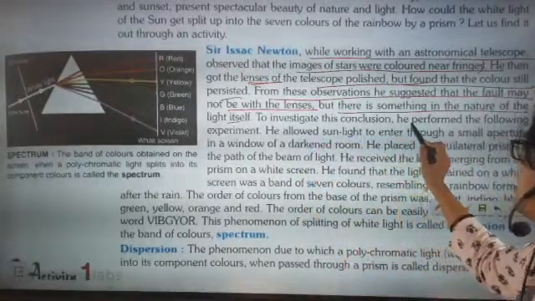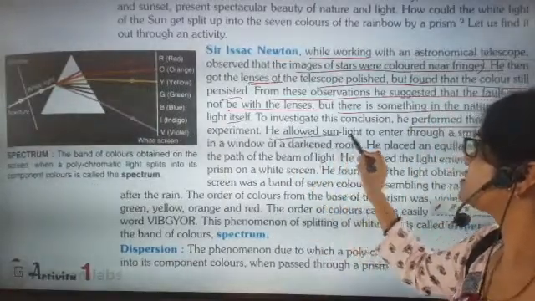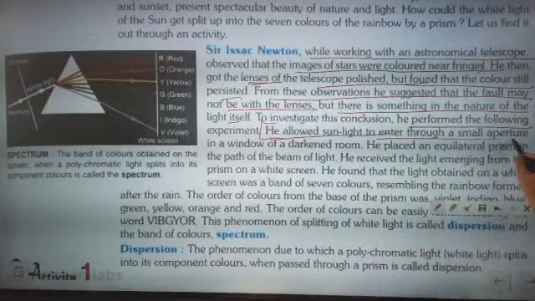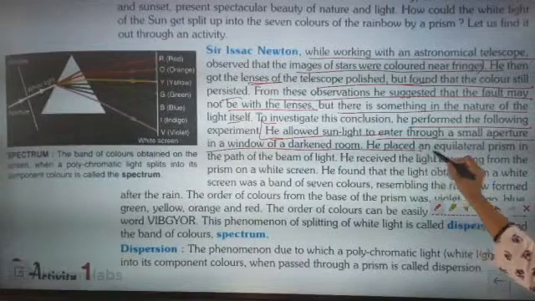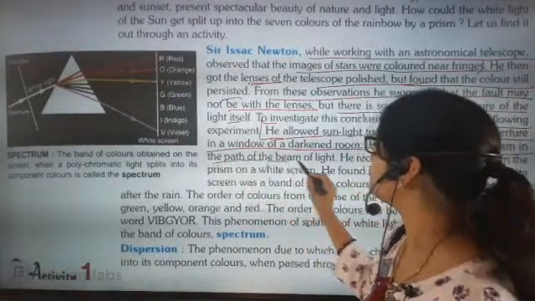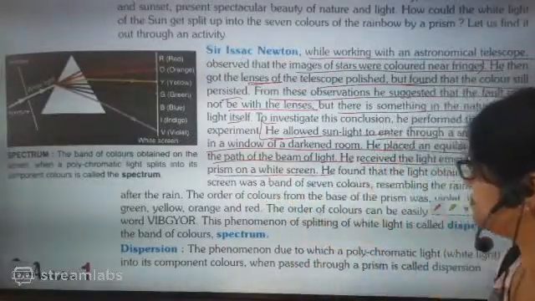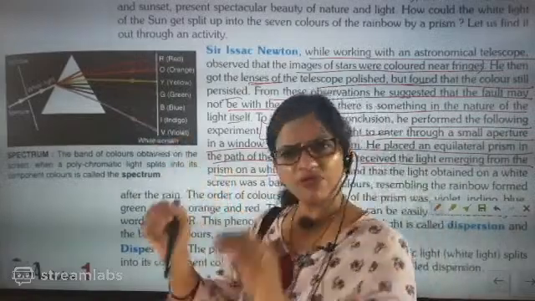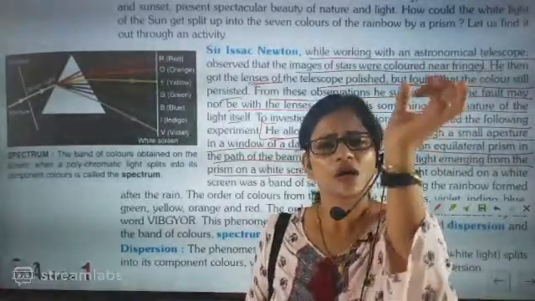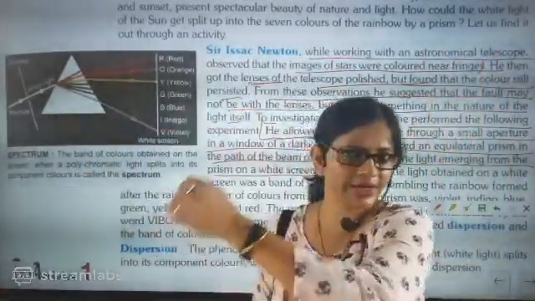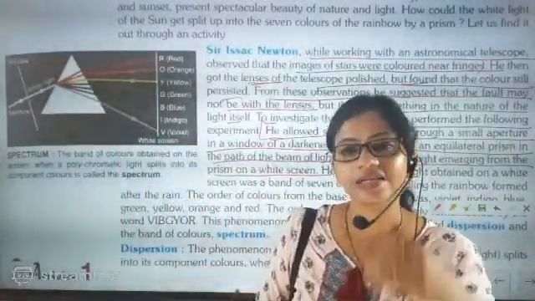To investigate this conclusion, he performed the following experiment. Now what experiment did he perform? He allowed sunlight to enter through a small aperture in a window of a dark room. He placed an equilateral prism in the path of the beam of light, and received the light emerging from the prism on a white screen. So he took a very dark room and allowed one very small beam of sunlight to enter, and kept the prism there so that he could see the nature of the light.